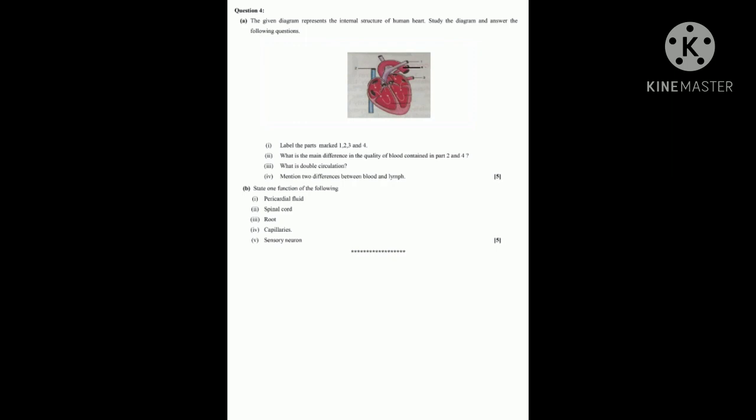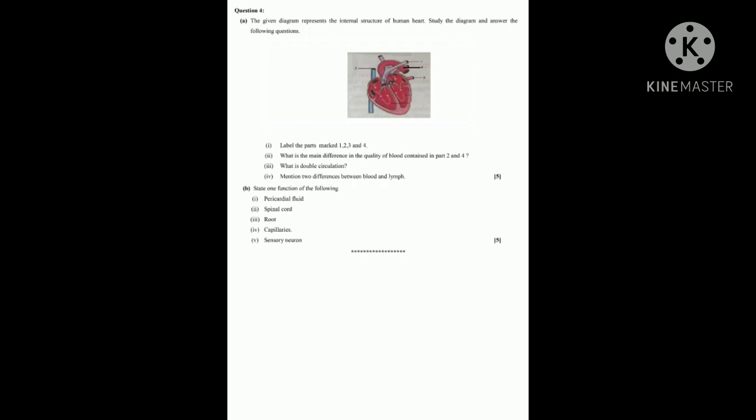Next, what is the main difference in the quality of blood contained in part 2 and part 4? In part 2, it is the superior vena cava, so the blood is deoxygenated blood. Part 4 is the aorta, so oxygenated blood.